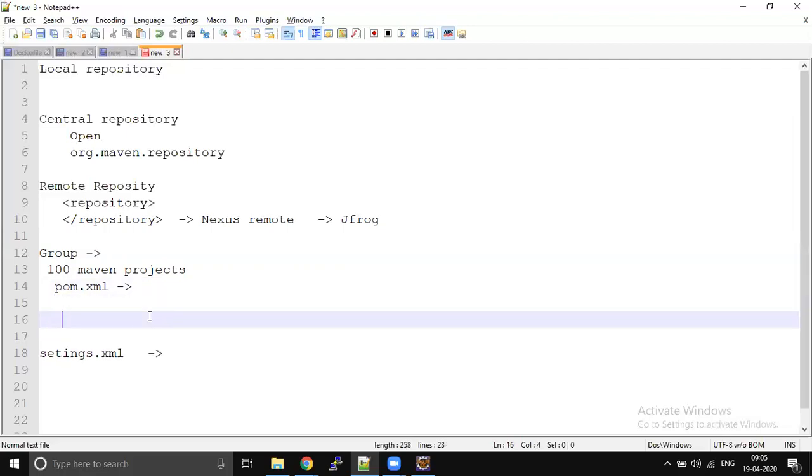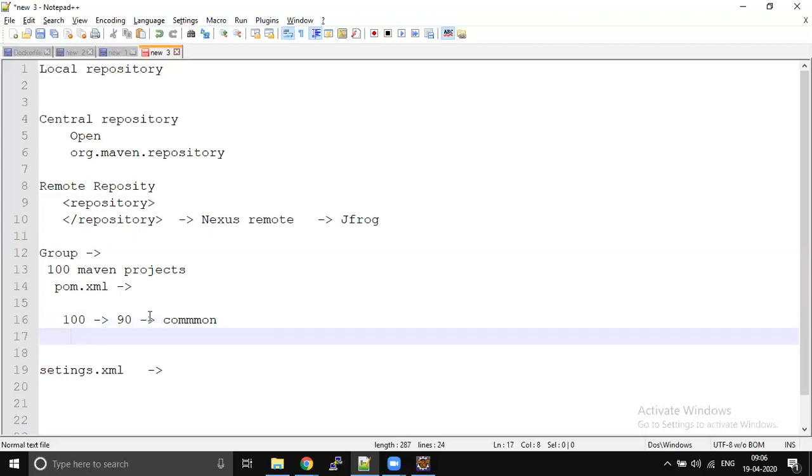For example, out of 100 projects, for 90 projects I want a common configuration, but for 10 projects I want a different configuration. Ten files means 10 projects, 10 pom.xml files.